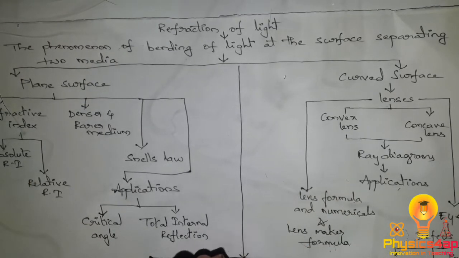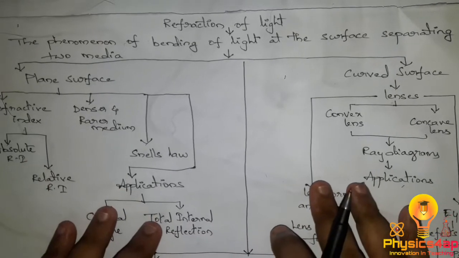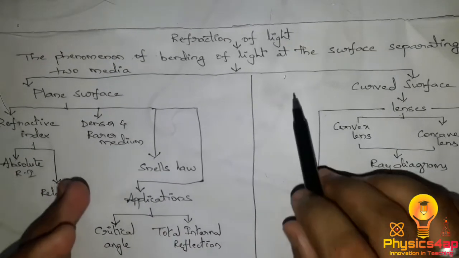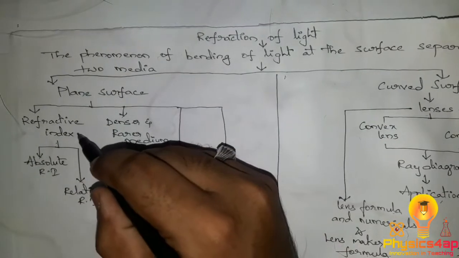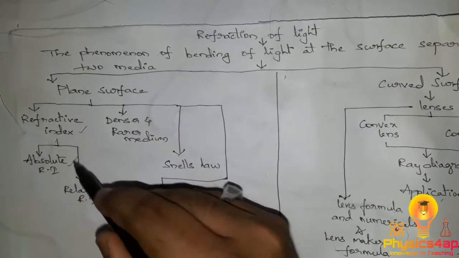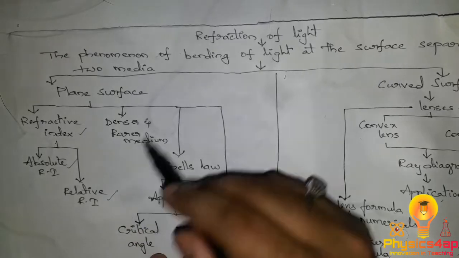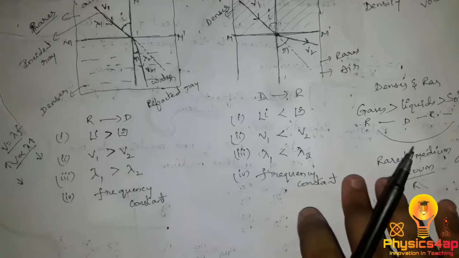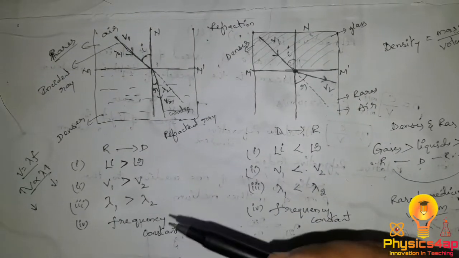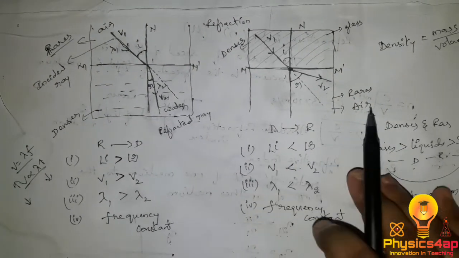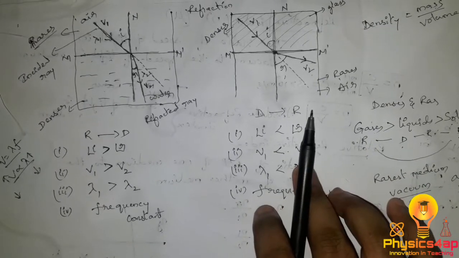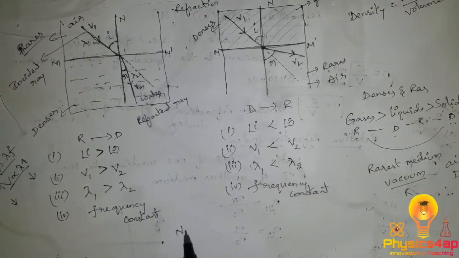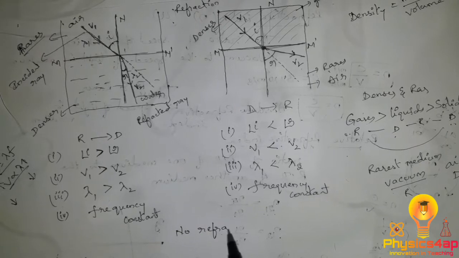In the previous video we were discussing the refraction of light. We discussed the definition, the refractive index, that is absolute refractive index and relative refractive index, and which is the denser medium and which is the rarer medium. We also discussed how light travels from rarer to denser and from denser to rarer, and one case where there is no refraction.